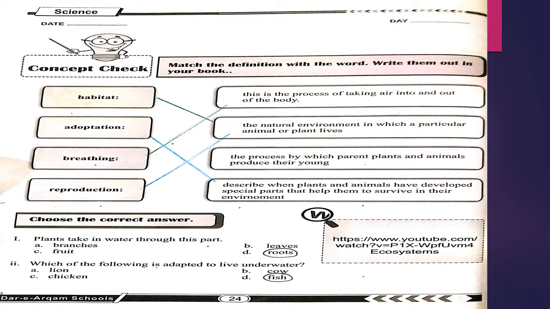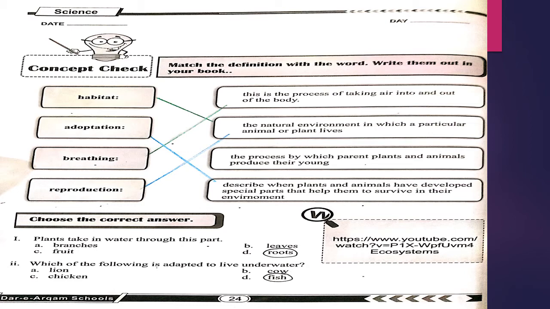Number 24. Match the definition with the word. Write them out in your book. First is habitat. The natural environment in which a particular animal or plant lives. Match with the second box. Adaptation. Describes when plants and animals have developed special parts that help them to survive in their environment.